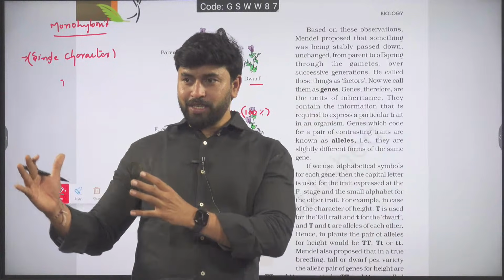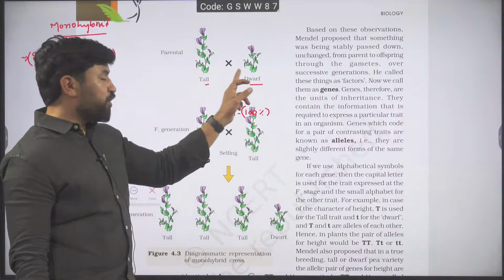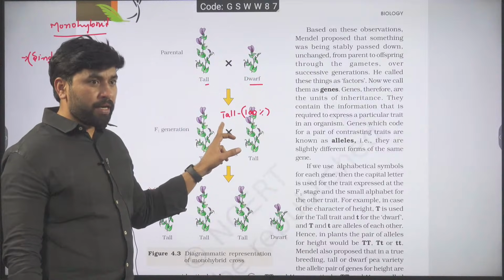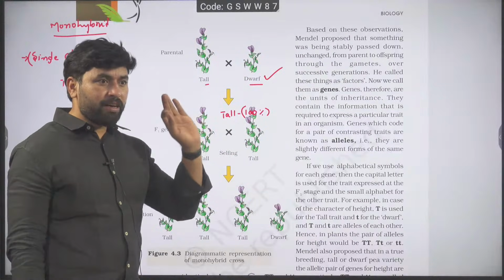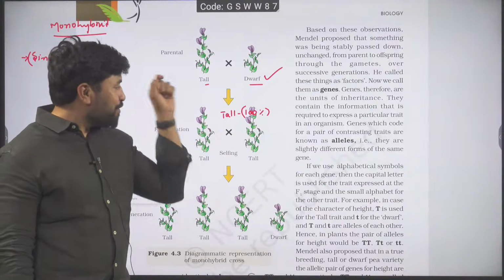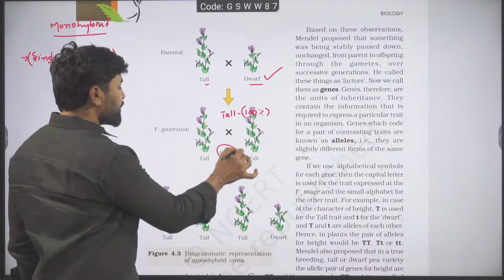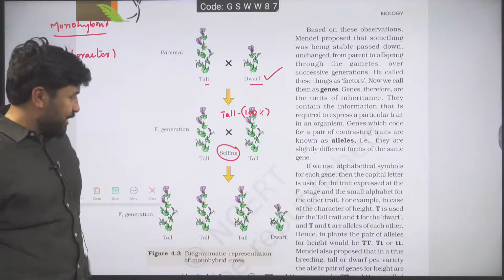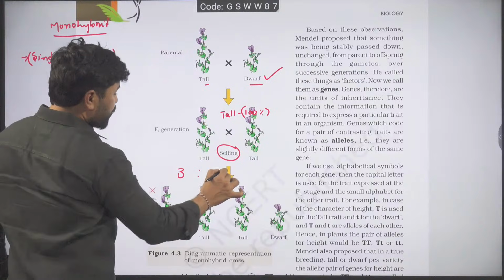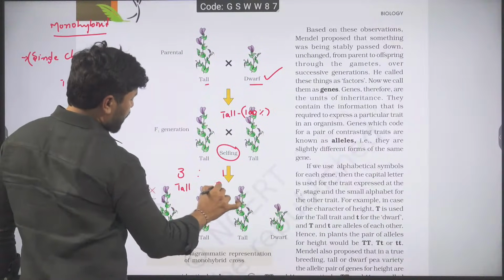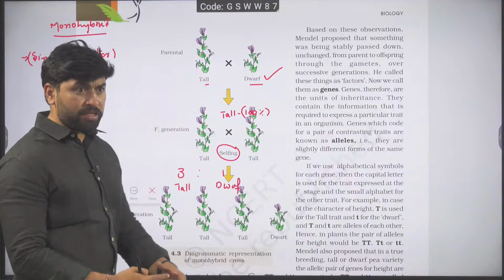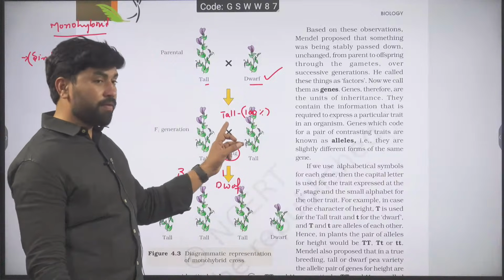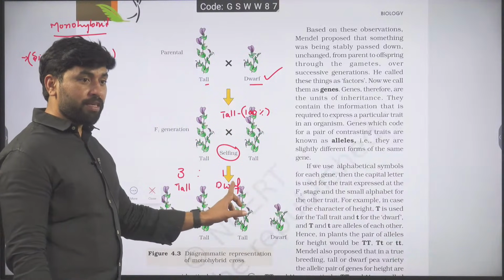Then why is one expressed, another one not expressed? That is another explanation. First of all, here tall, dwarf: tall is expressed, dwarf is not expressed. Now in this tall plant, whether the dwarf phenotype is present or not, I have to know. Yes or no? For that, he had done something called selfing. When he did selfing, he got the result a little bit differently. That is, he got a 3:1 ratio of tall and dwarf. What is this 3:1 ratio? 75% of the plants upon selfing of F1 were tall and 25% were dwarf.